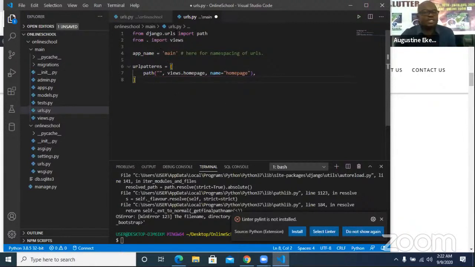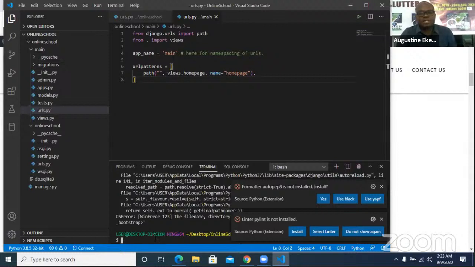So what actually happened here is that also from Django.url package, we imported path because we're going to be using path here. Then from this very folder, we imported views. Though we've not created the views yet, but imported it. So we use namespacing URL to say app_name equal to main, because we're going to be looking at main. Then the URL pattern that we use is that we're setting the path. Once you go into, you type poll, so you type main. I want to see views.homepage that has this name homepage, but we'll create these views very soon. So I'm gonna Ctrl S to save.